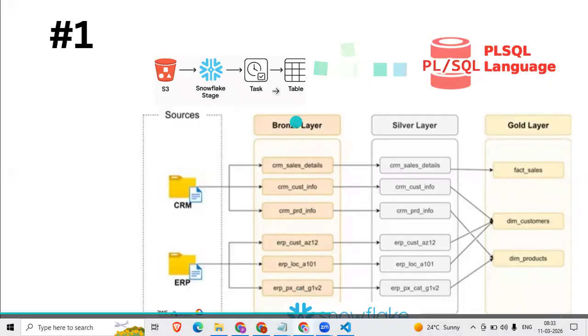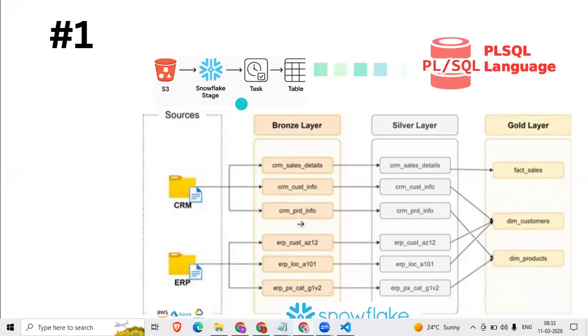Then write a procedure for copy into this bronze layer, and copy into bronze to silver, copy into silver to gold. So in the real time scenario, what exactly do we do? We do data loading in the bronze layer. Whatever data we are getting, we will do loading in the bronze layer.